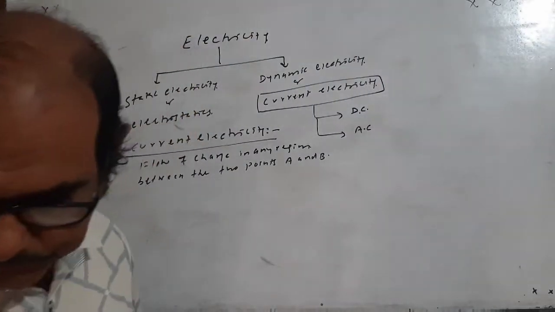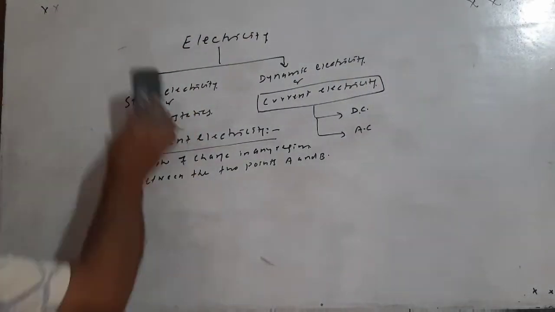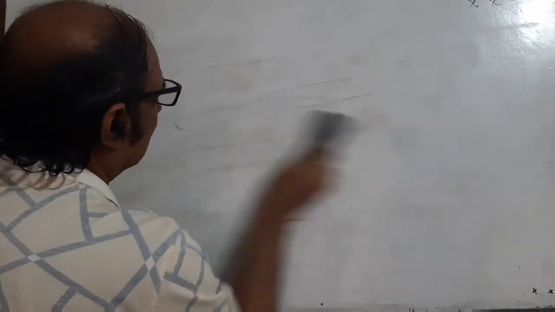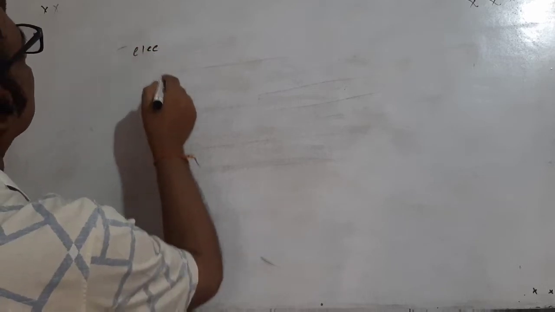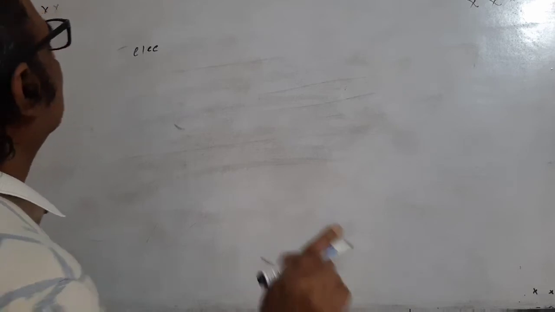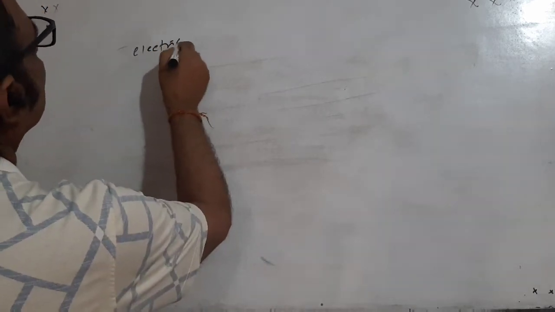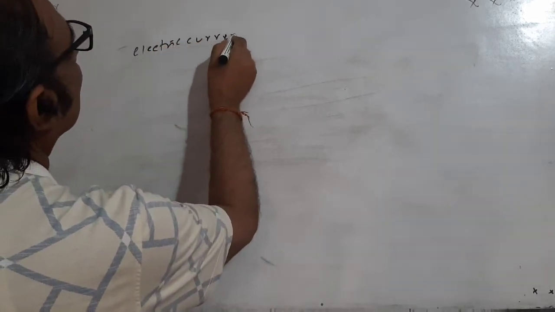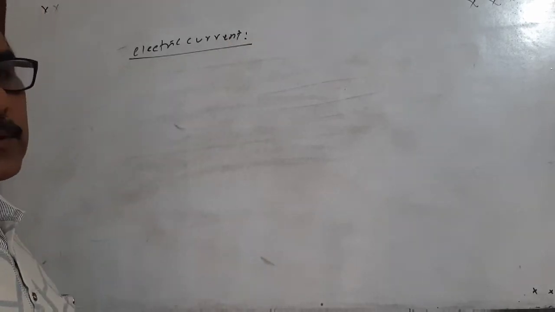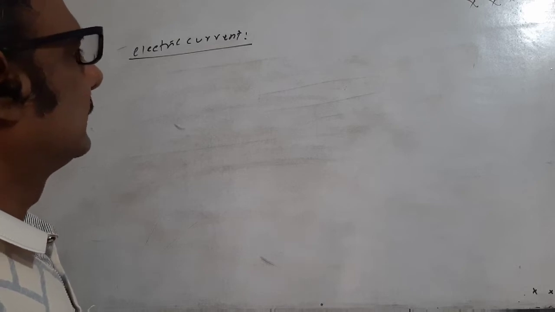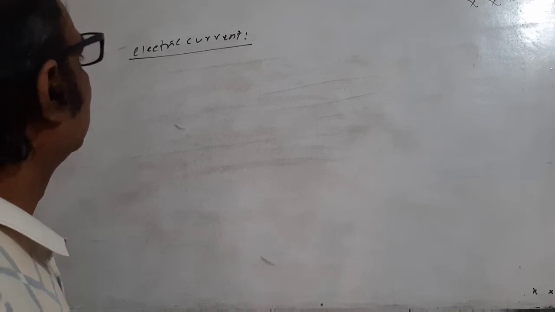So now come to the point. First of all, we have to define some terms, in which electric current is most important. Electric current, or simply current, through the conductor, through the metal.